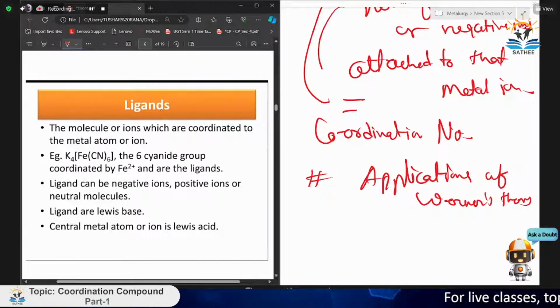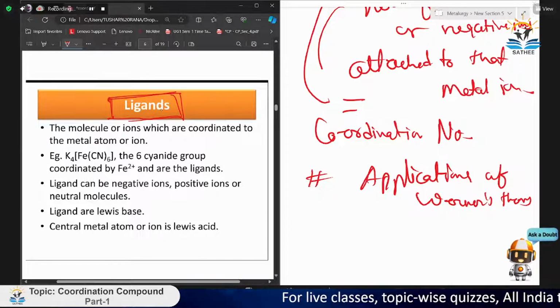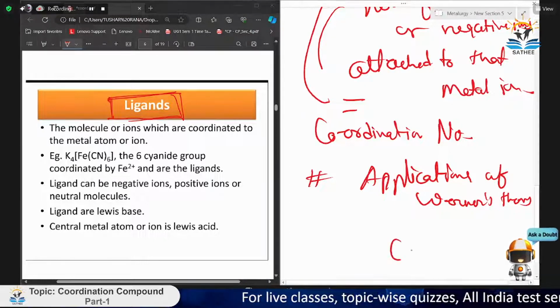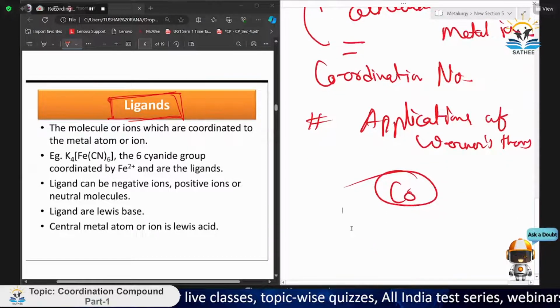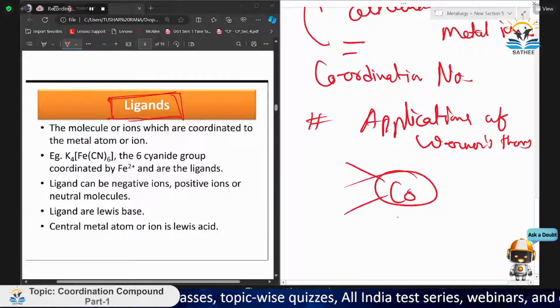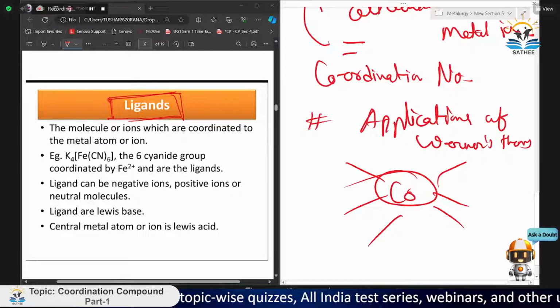Now, what are ligands? I told you I will talk about ligands later. Ligands are the molecules or ions which are coordinated to the metal atom or ion. Like this is cobalt, this is our metal, but the molecules which are coordinated, like NH3 six times, these are our ligands.